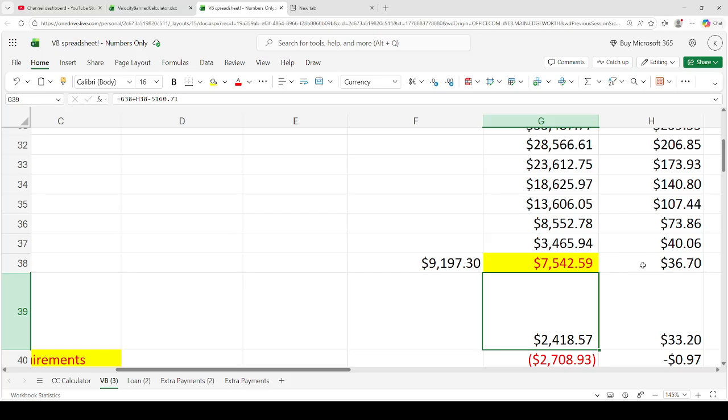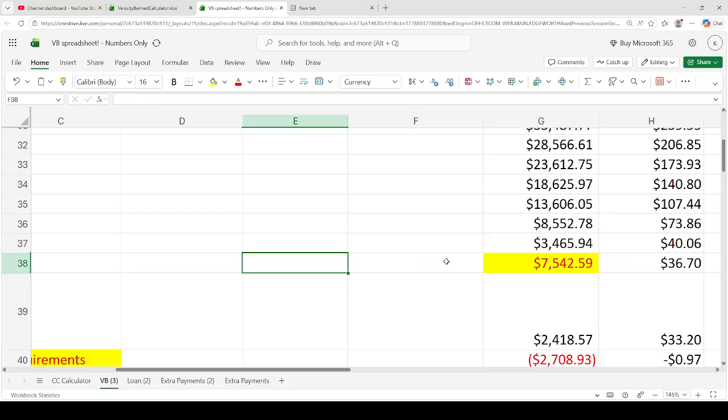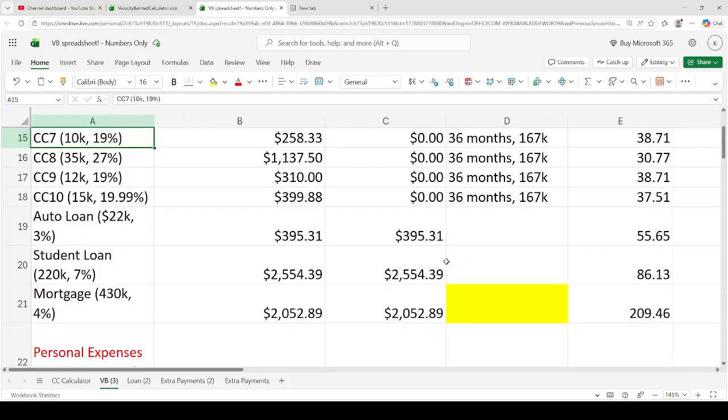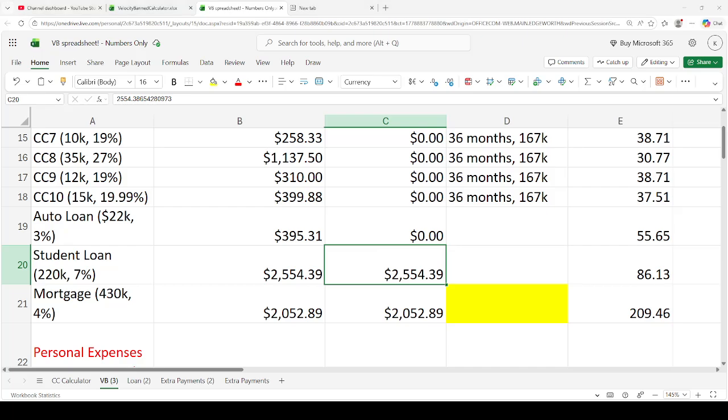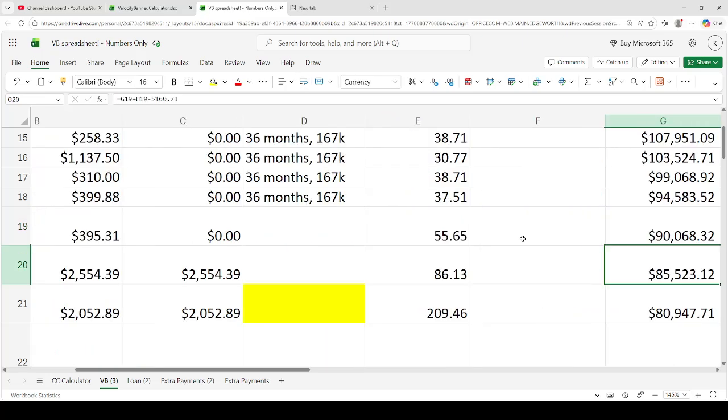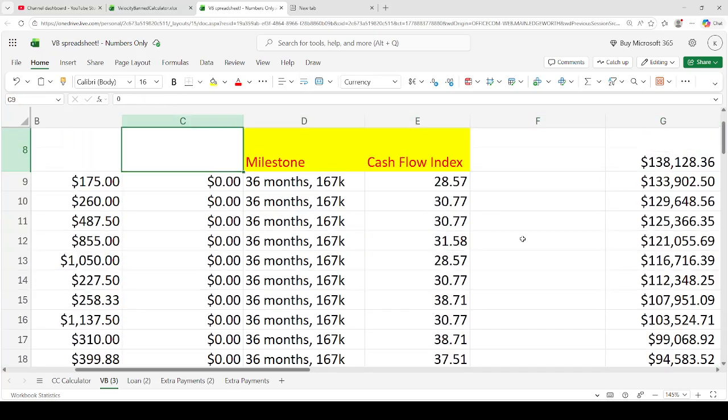9197.3. Okay, and then what we're going to do here is that this is going to be zero, this auto loan, right? And then we're going to keep paying off the auto loan and increase our cash flow. All right, so let's go ahead and pay off the auto loan, and then we'll just go back here. And what's our cash flow right now? It's about